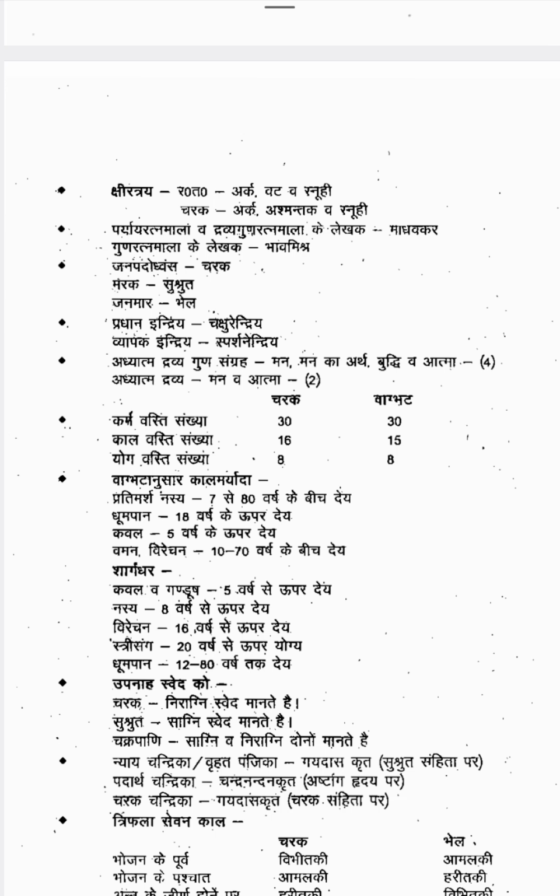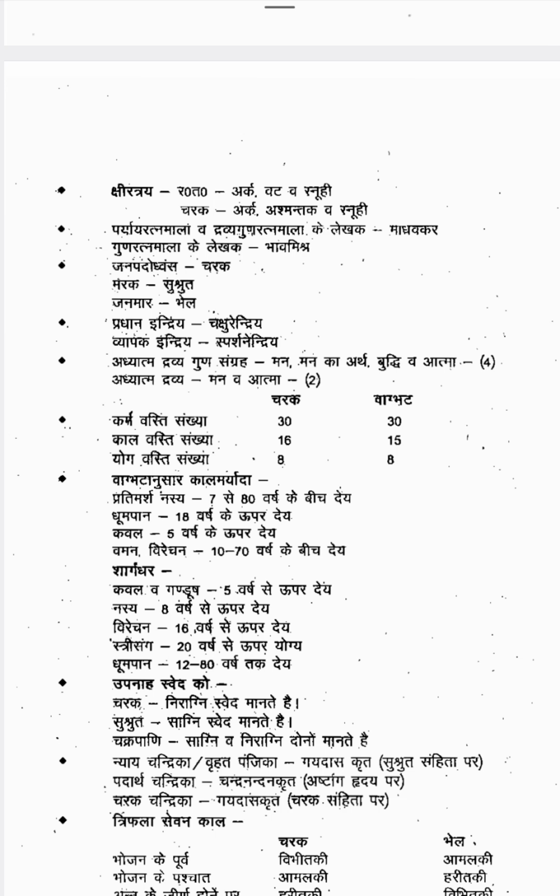Actually, 7 to 80 is not Pradimarsha, it is Marshanasya. Pradimarsha Nasya we can give from birth onwards. Here they have mentioned the Marshanasya duration, so just strike it. For Marshanasya, 7 to 80 years is the duration; after that it is contraindicated. Pradimarshanasya, from Ajanma, from birth till death, we can do.